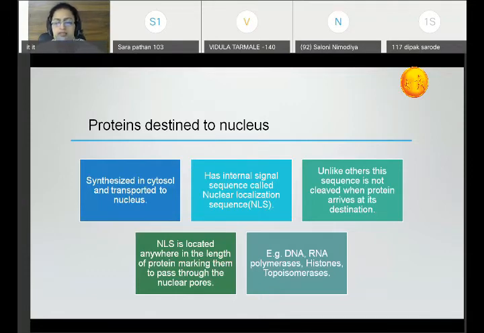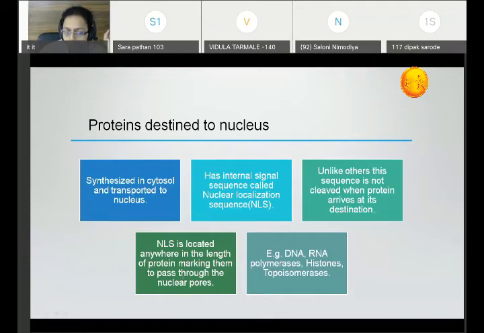I already told you this. Certain proteins do not remove their signal sequences even though they have arrived at their destination. This is true for the proteins which are destined to the nucleus. Now this NLS, that is the nuclear localization sequence, is located anywhere in the length of the protein, marking them to pass through the nuclear pores.